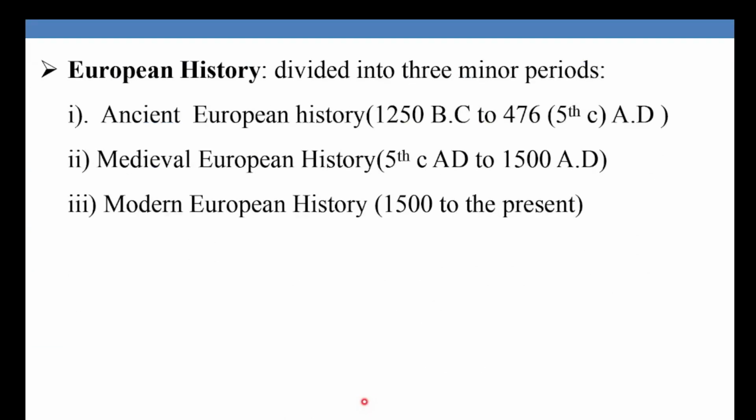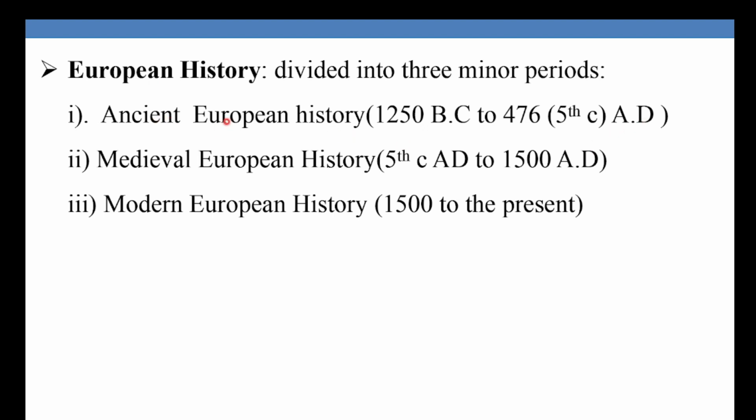For example, when we come to European history, periodization European history is divided into three important minor periods. Keessa gaafa dhufnu periodization history gaafa jennu Itoophiyaanota bakka gurguddoo sadiitti qoodama. Eessarraa ka'eeti? From 1250 BC. 1250 means said to be the beginning of ancient Greek Roman civilization. Keessaayyuu qaroominni naannoo Greek European civilization kan jalqabe naannoo kanarraa kaaseeti waan ta'eef kanaaf European history, periodization European history divided into three minor periods. Ancient European history, that means from 1250 BC to 476 AD or 5th century AD.